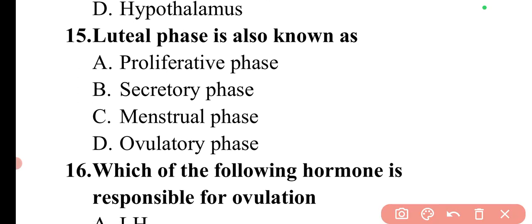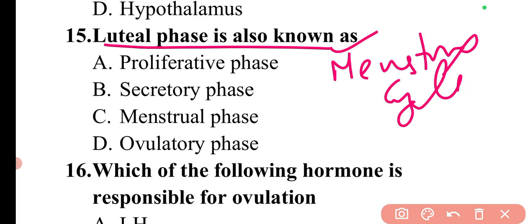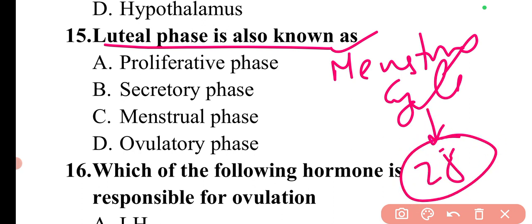Next question is, luteal phase is also known as. This is a phase of the menstrual cycle. In the menstrual cycle there are a total of four phases. The menstrual cycle runs for 28 days.